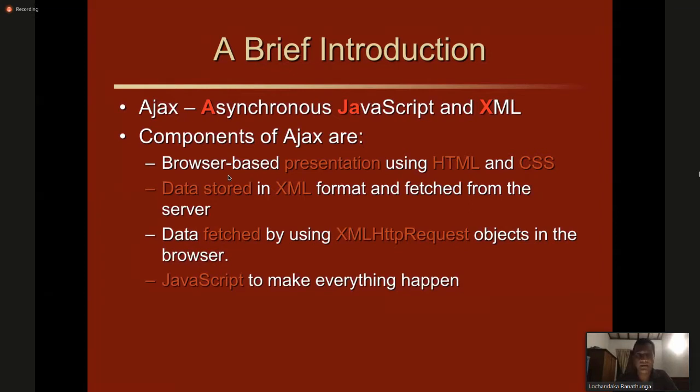The data is fetched using the XML HTTP request object. This is the core element, the core factory method which we are using for the communication between the server and the client. So JavaScript is the thing that makes everything happen.